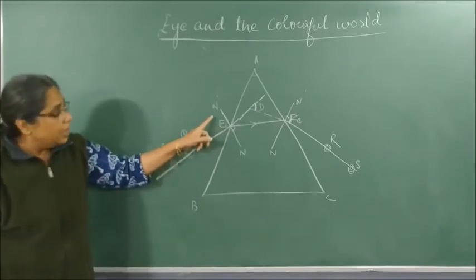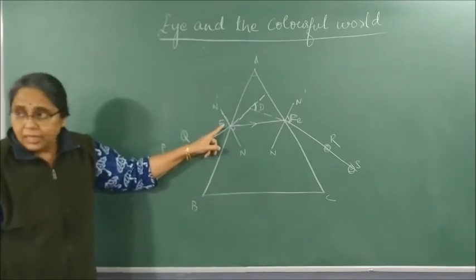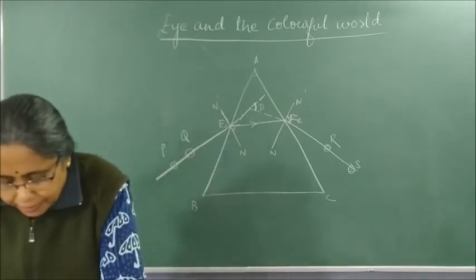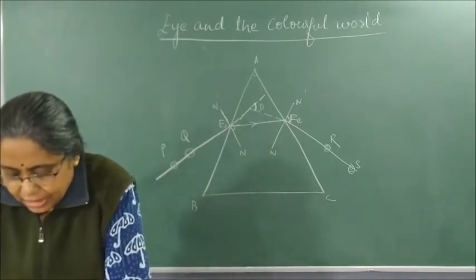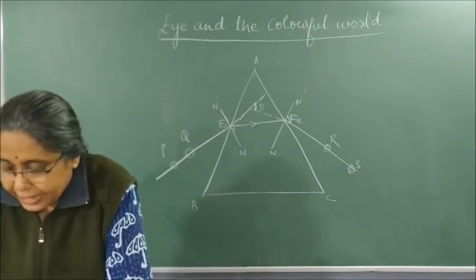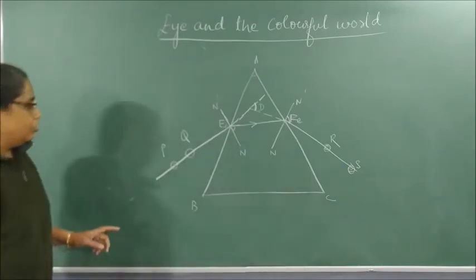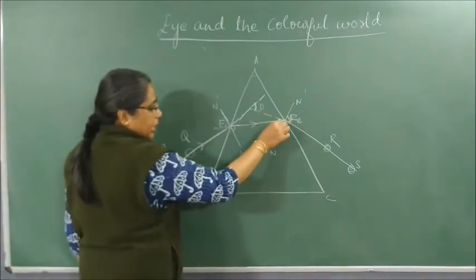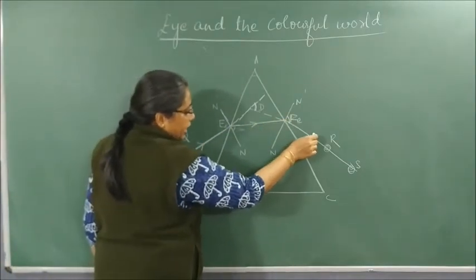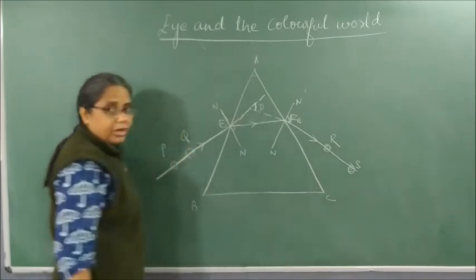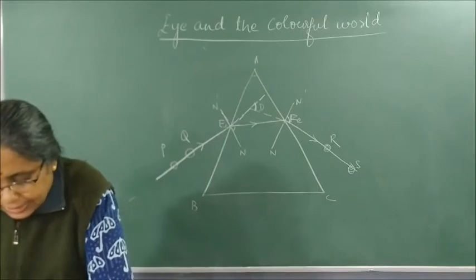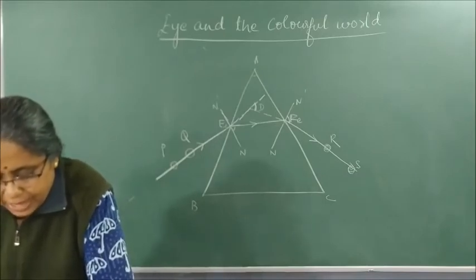This is not the angle. The angle is between the normal and the incident ray. Okay? Here PE is the incident ray, EF is the refracted ray and FS is the emergent ray. Note: PE is the incident ray, EF is the refracted ray and FS is what ray? Emergent ray.